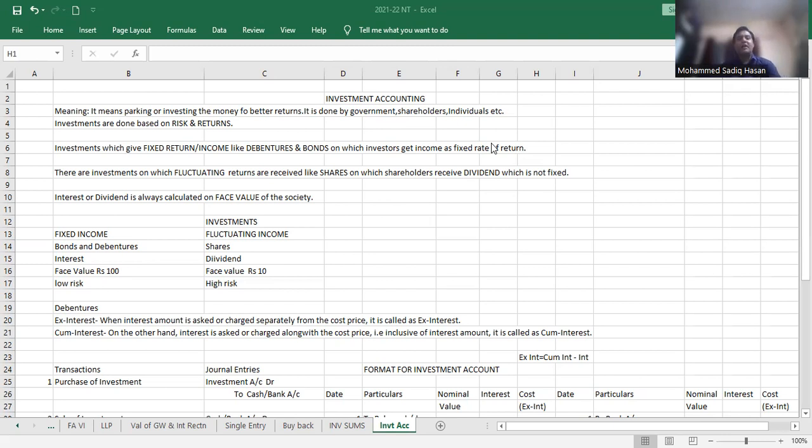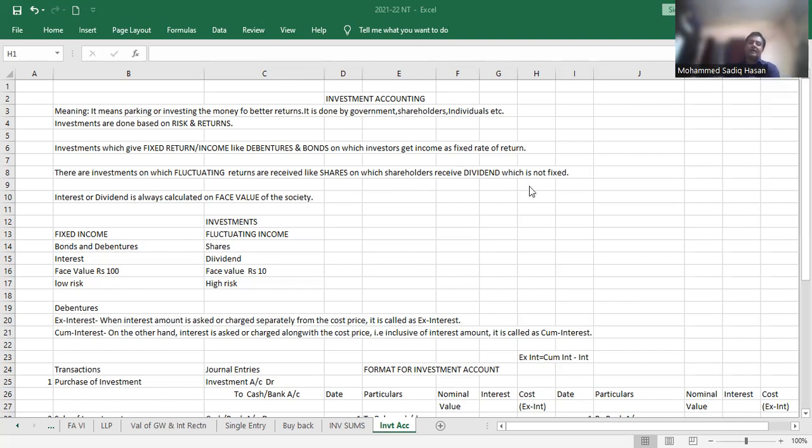Then there is another part of this chapter which talks about shares. These are the investments on which fluctuating returns are received, like shares, on which shareholders receive dividend, which is not fixed. Equity and preference shares come under this second category, where the return is not fixed; it is fluctuating.